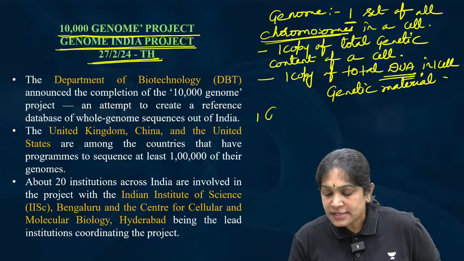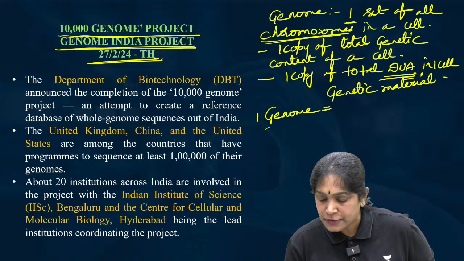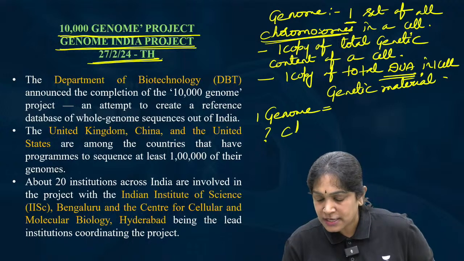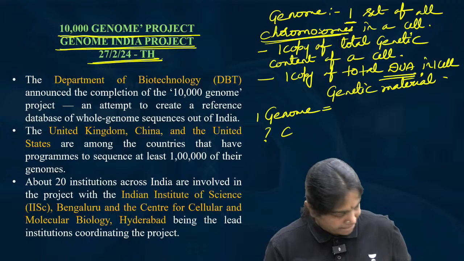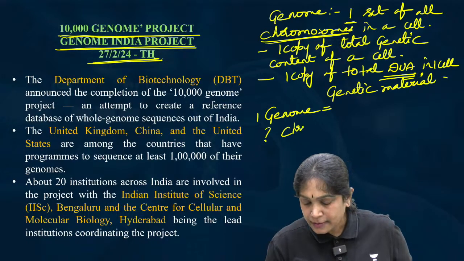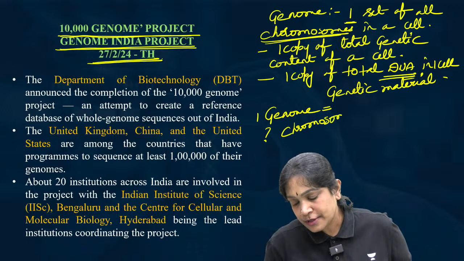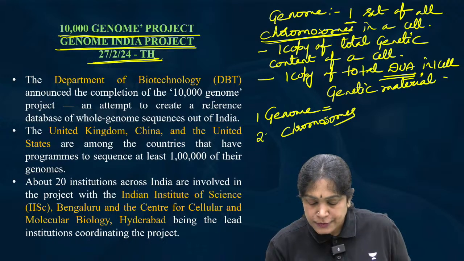So one genome is equal to, can you tell me how many chromosomes? Very good. One genome is equal to 23 chromosomes.